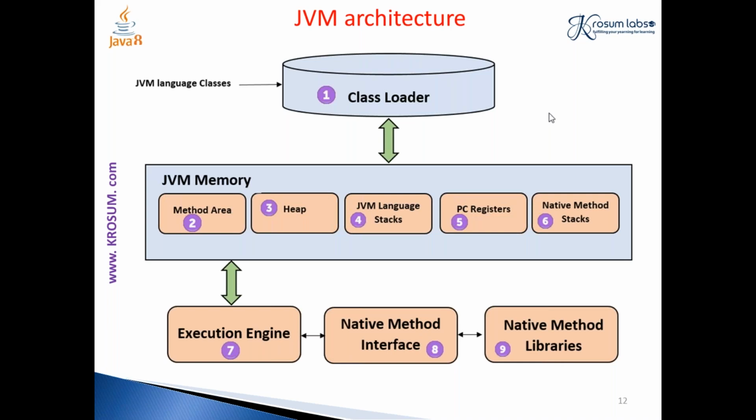Even the JVM itself is written in a native language, one of which is C. These libraries are available here, and to make an interface between these libraries, which are in native language, and Java, we have an interface here. And this execution engine is the third manager we speak about. It contains the JIT compiler and the interpreter, everything.